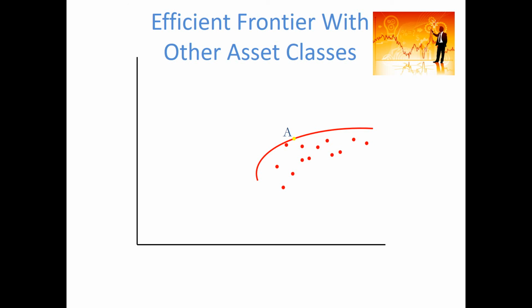Here, our universe of assets comprises only equities. But what if we suddenly add additional asset classes? So here, for example, the green dots mean bonds, the orange dots might be investment in property, and the blue dots might be investment in another asset class such as currency, for example. If we are combining across these multiple asset classes, we are expanding our universe of potential investments. What we also find is that when we diversify across asset classes, assets across asset classes have lower correlation, and then there are greater diversification benefits.